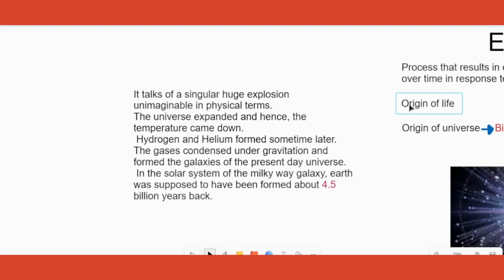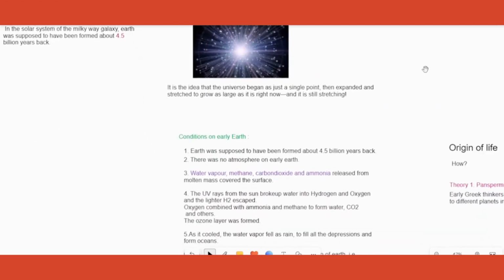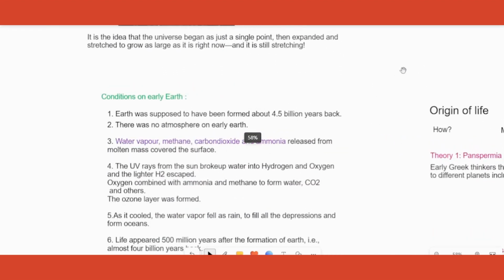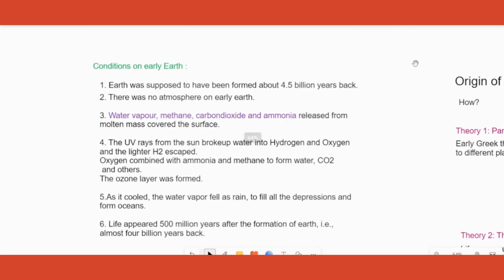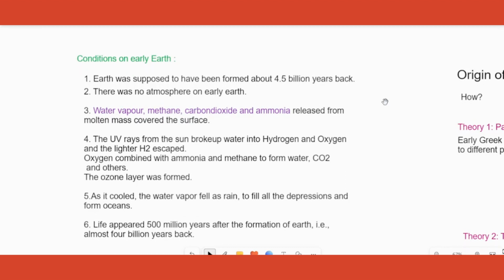So Earth originated, but did life start on it immediately? Not really. Life started many years later, and there are many theories that explain the origin of life. To know that better, we need to know, was Earth the same when it was formed? Not really. Earth was not the same. The conditions on early Earth were much different from what we have right now. What were the conditions? First and foremost, there was no atmosphere at all. There were certain gases present, that is water vapor, carbon dioxide, methane and ammonia.